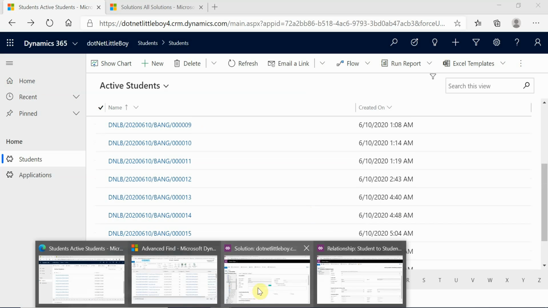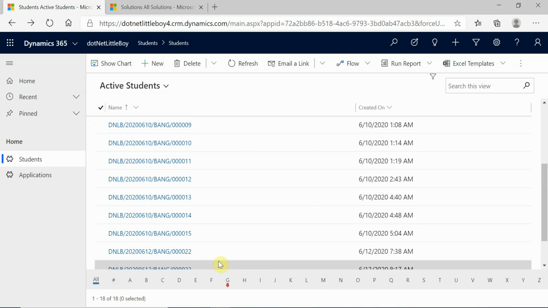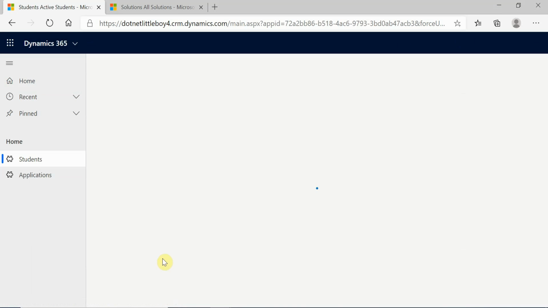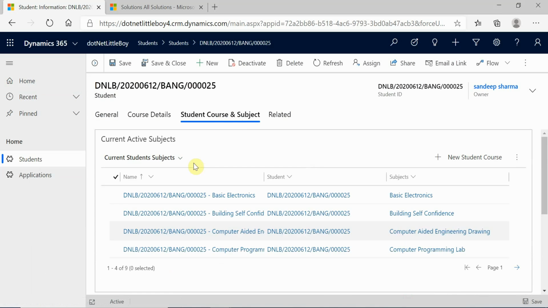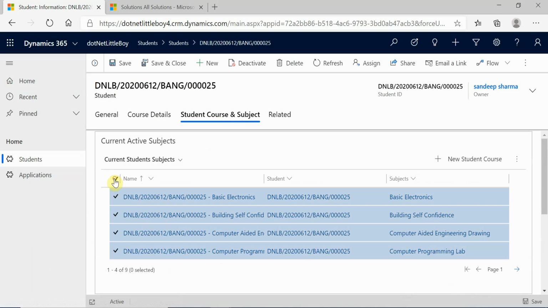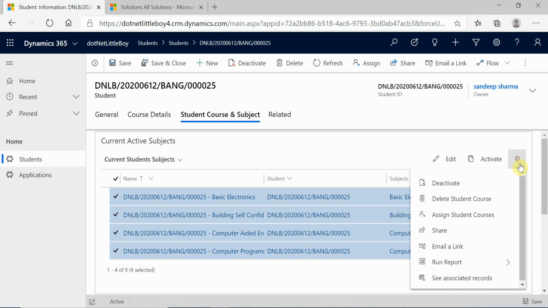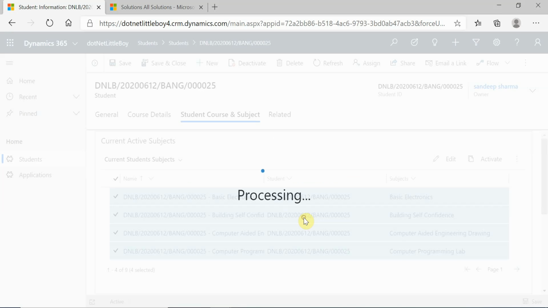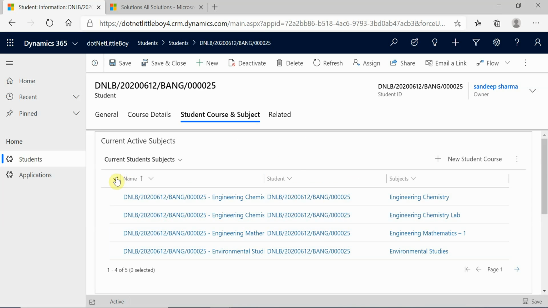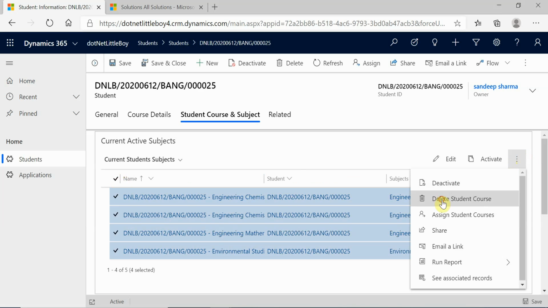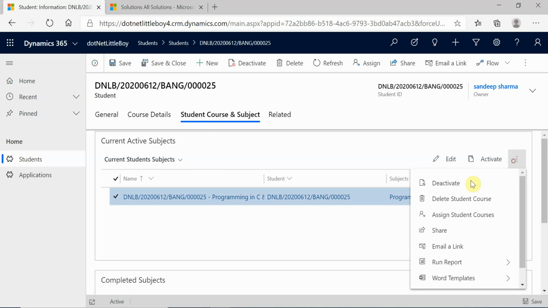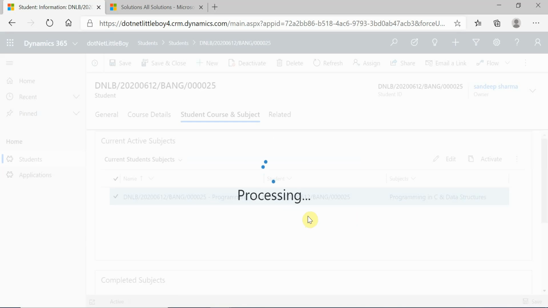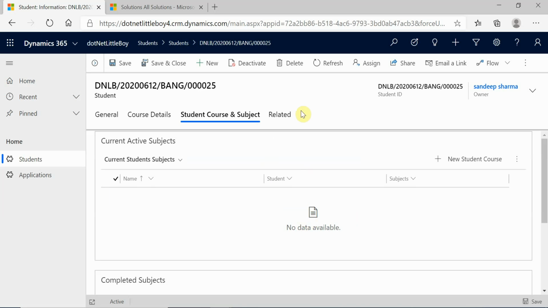If you want to delete this, then first of all I have to delete those child records. So let me open this and I will delete those child records associated to this. So these are the child records. Let me delete all these. Select all and then delete, and here the last record will be deleted. So now I don't have any associated child record for this parent record.